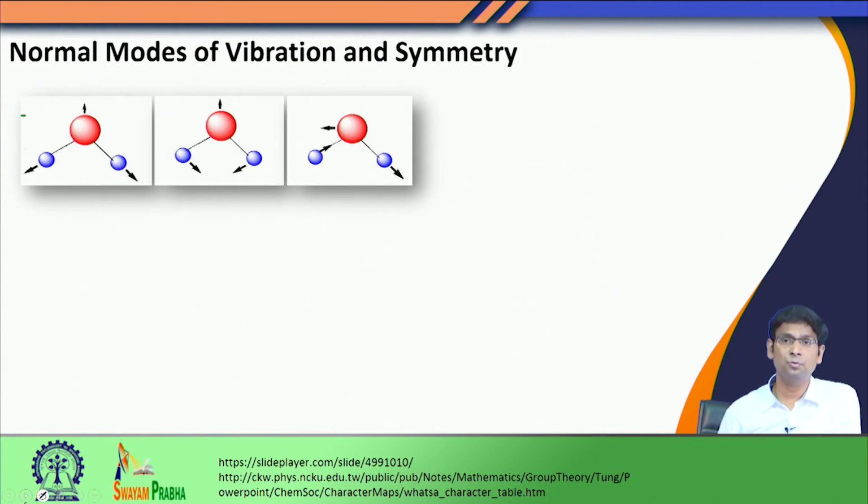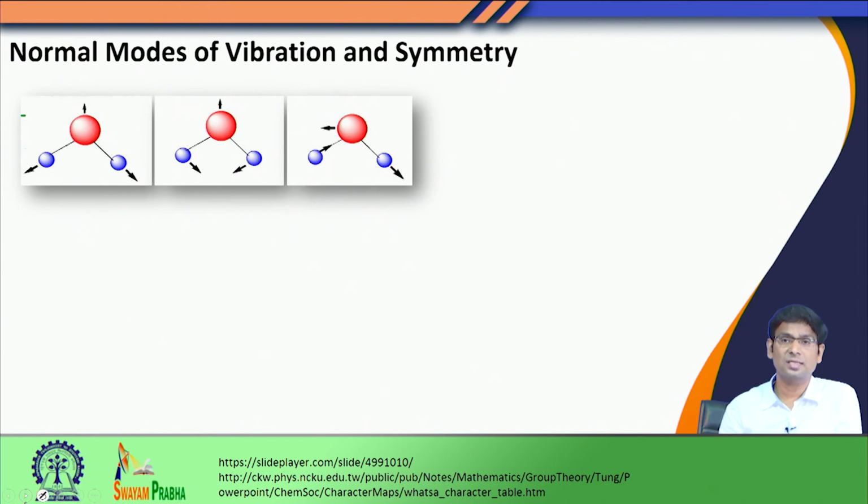In case of carbon dioxide, we just did it by one intuitive demonstration, and we said that a particular mode will be infrared active and another mode will not be infrared active. But how to do that in a systematic way, in a general way, this is what we are going to discuss. And to do that, we would consider the water molecule, one of the simplest polyatomic molecules that we can consider here. And then we see how we have information about normal modes of vibration, and on top of it we would use symmetry arguments to carry forward our discussion.